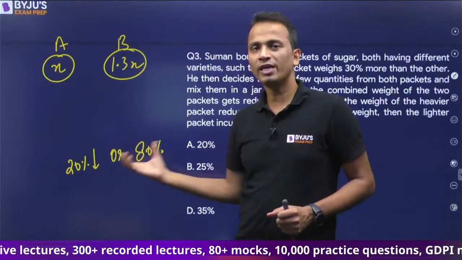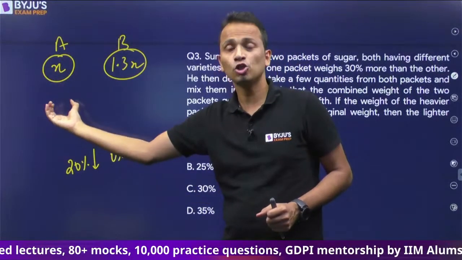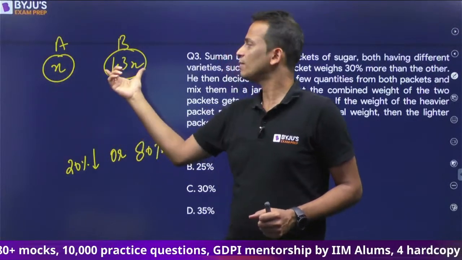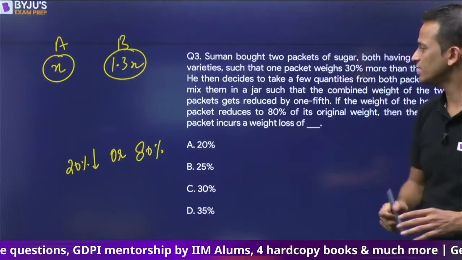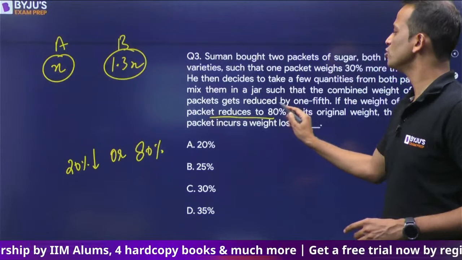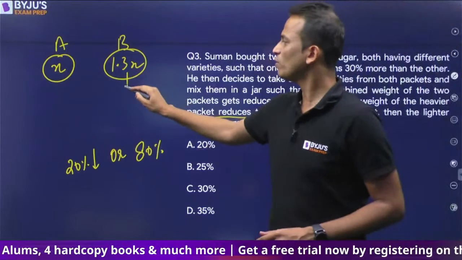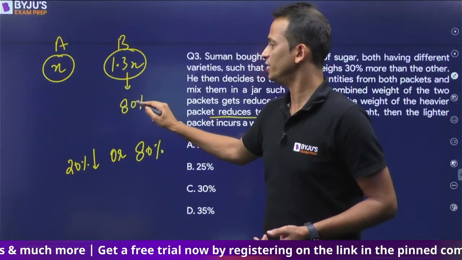अब resulting 20% से reduce हो गया या फिर 80% आ गया? Because I would have taken some quantity of this, not the entire one, and some quantity of this, not the entire one, right? Now they are talking about the separate quantities. If the weight of the heavier packet reduces to 80%, इस वाले पैकेट का वेट जितना हमने कंसिडर किया है, it is 80%.